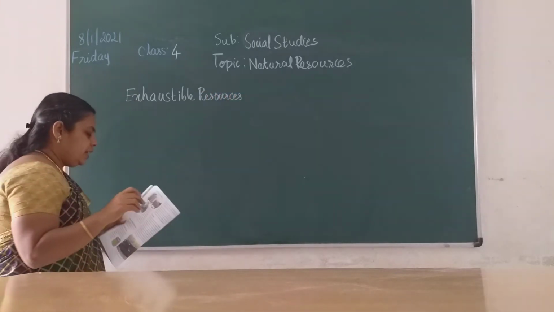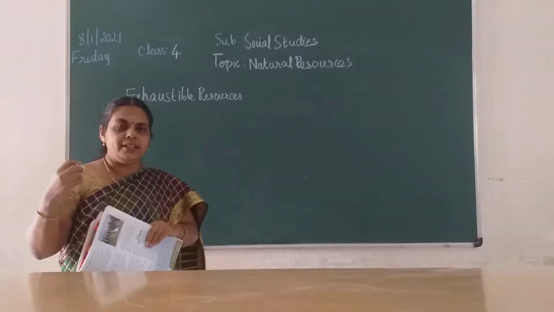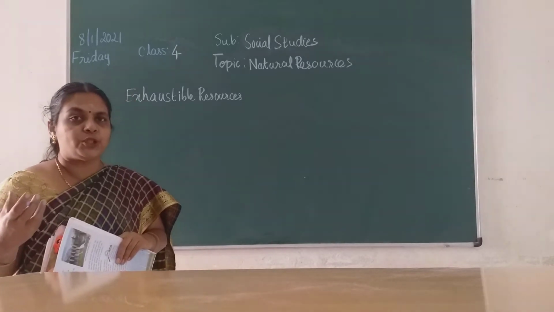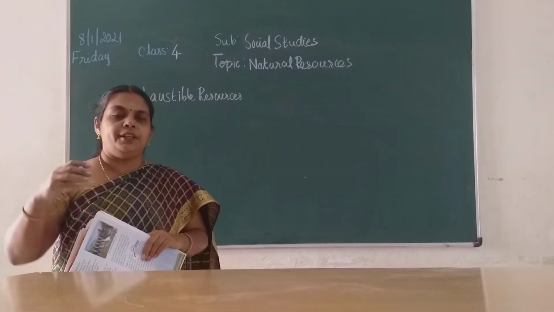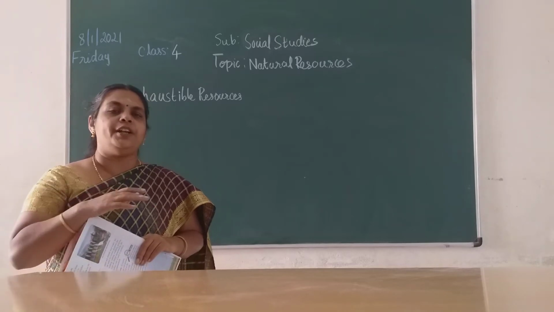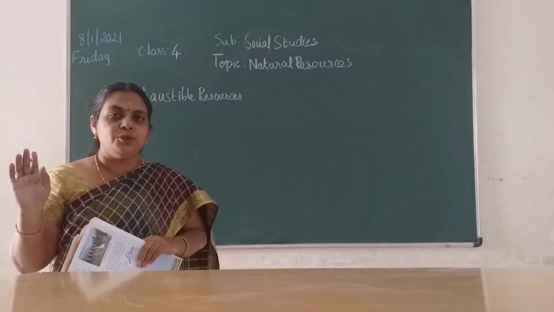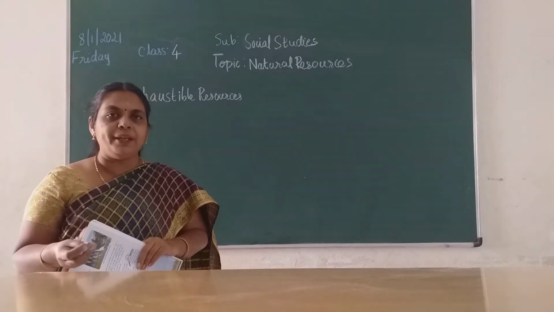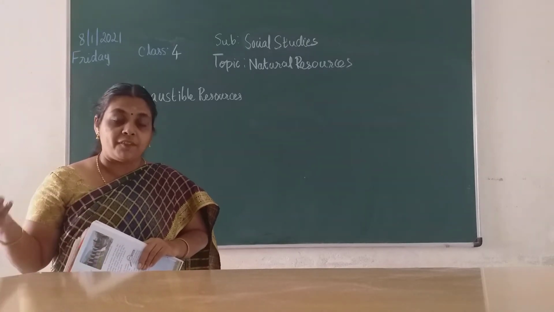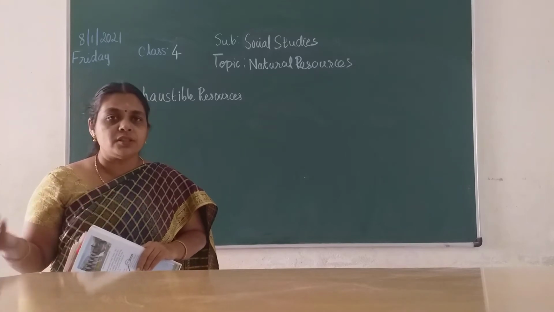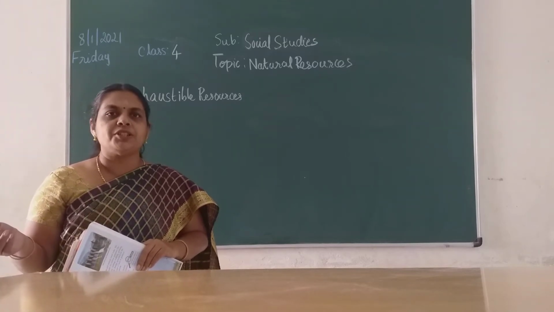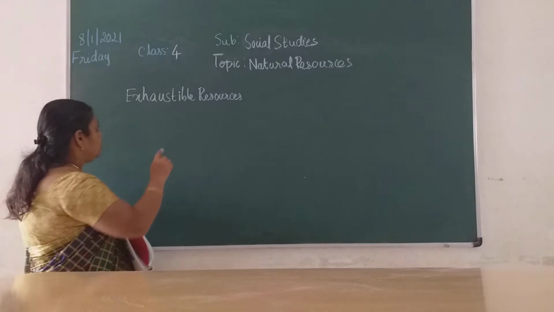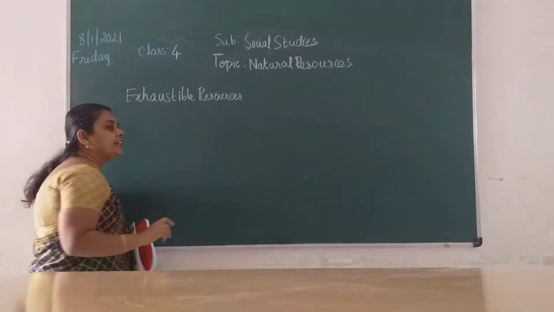That means when we use these resources, they will get depleted or fully used up. They will not be available for future generations, or after some years these resources will not be available, children. Those types are called exhaustible resources.